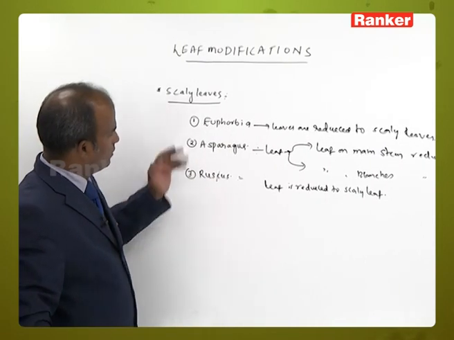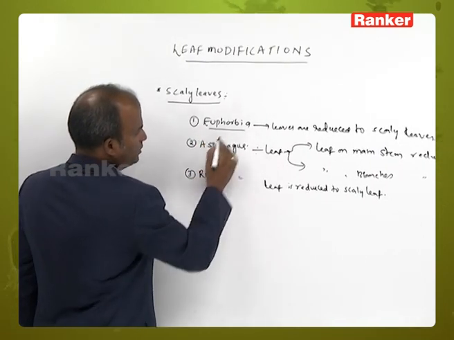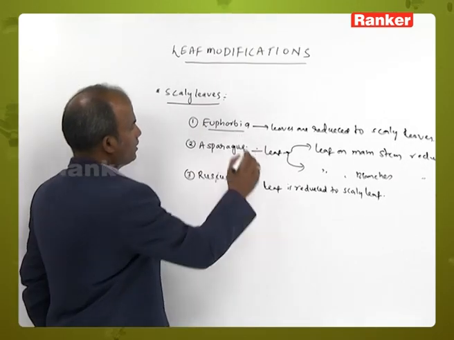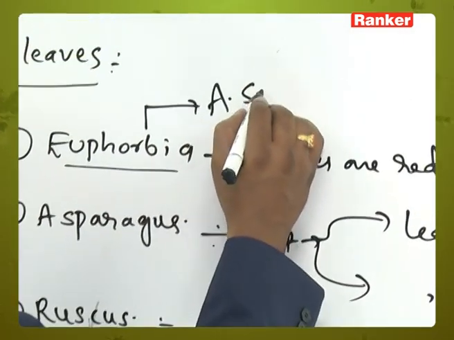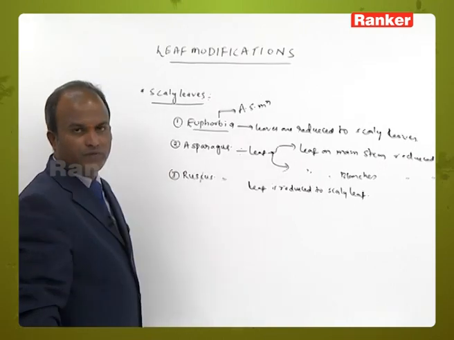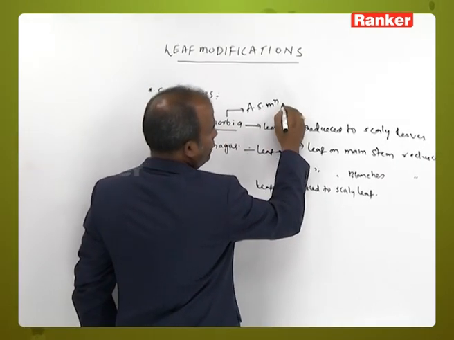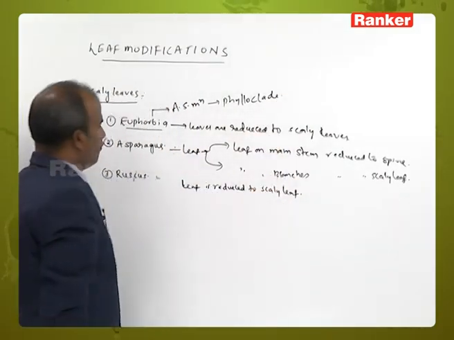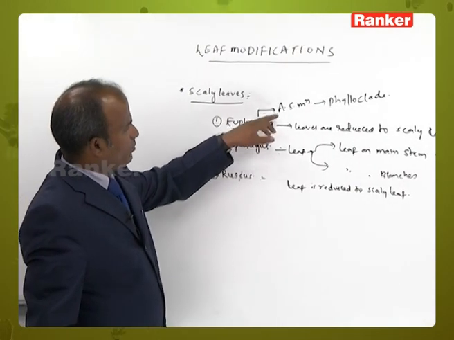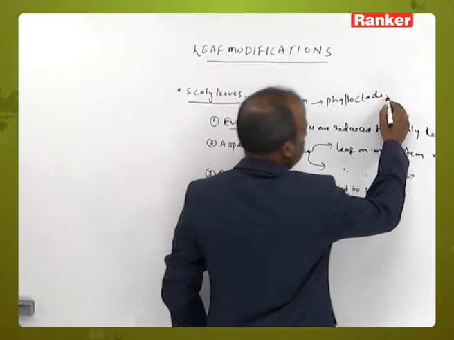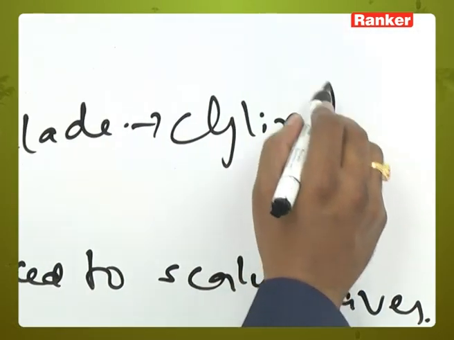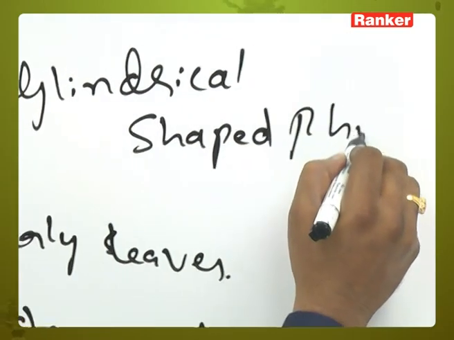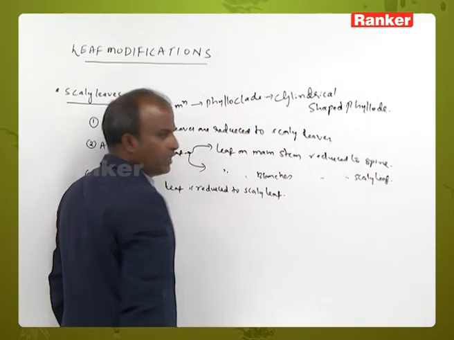These are the three examples. Euphorbia we already studied under aerial stem modifications, that is phylloclade. Which type of phylloclade can be seen in euphorbia? Cylindrical shaped phylloclade can be seen.